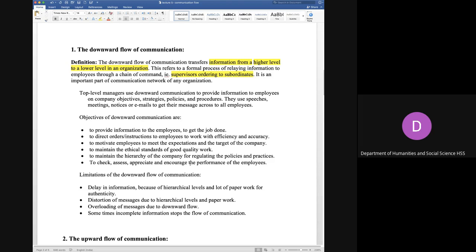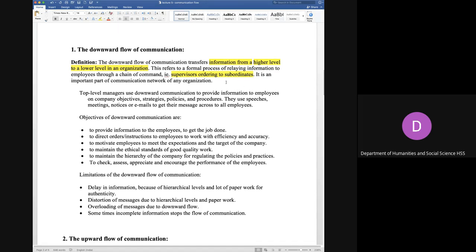Okay, so there is a directive which is being set. At the top, there is some kind of planning which is to be discussed with the lower level. Now they have made the plans and the decisions, and those decisions have to be executed. For that execution, they need people at the lower level to work on it. This is why the authorities sitting at the top give directions to the lower level, and that is how working in a company organization happens.